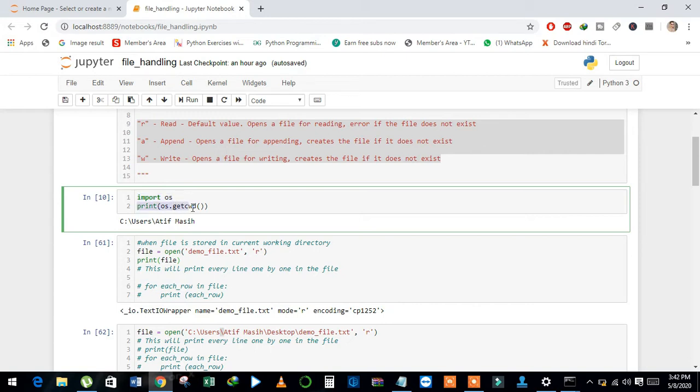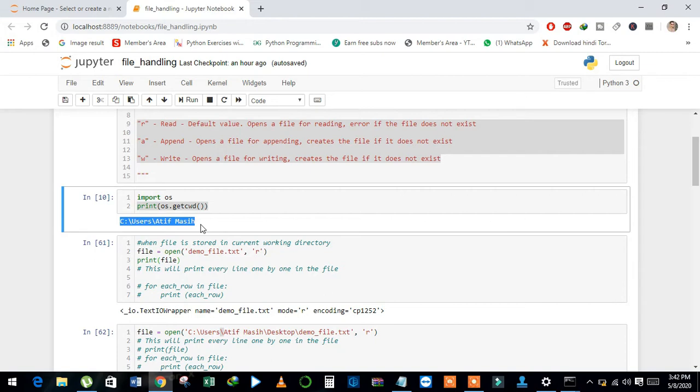And see here, with os.getcwd, I just print the current directory. If we don't know where we have installed Python, then with the help of this method, we can access the path of the current directory.